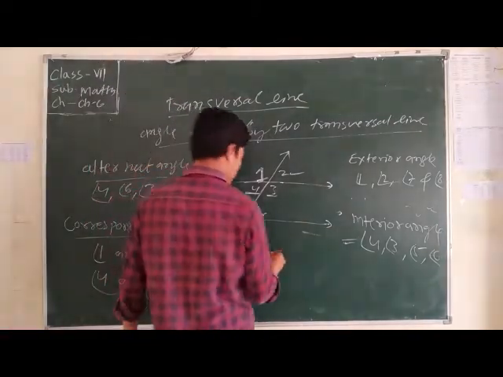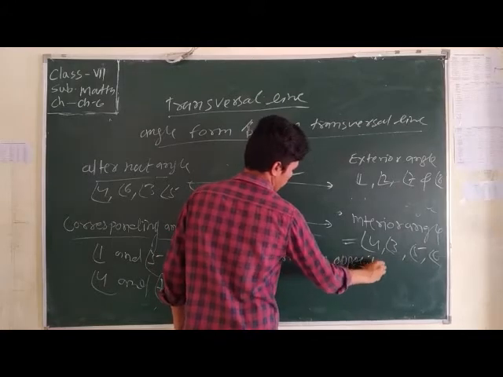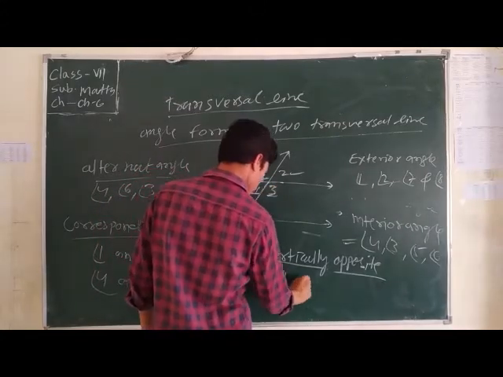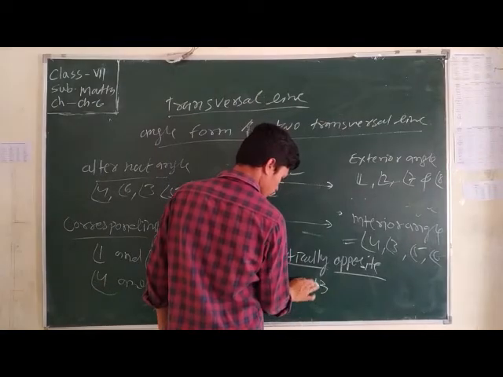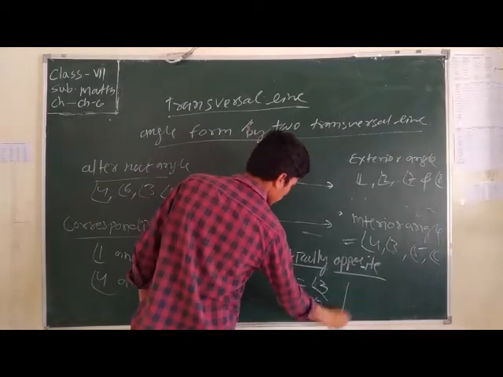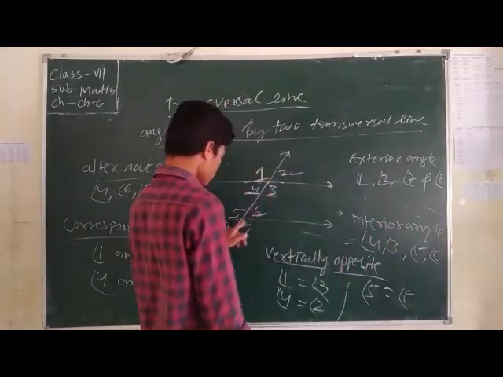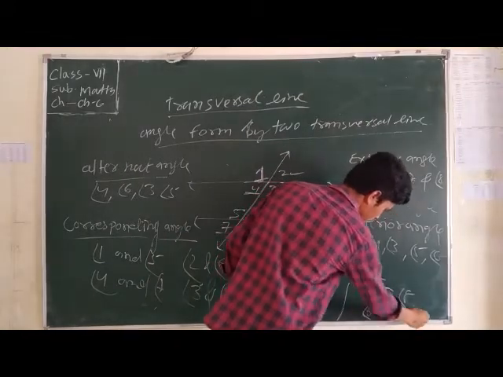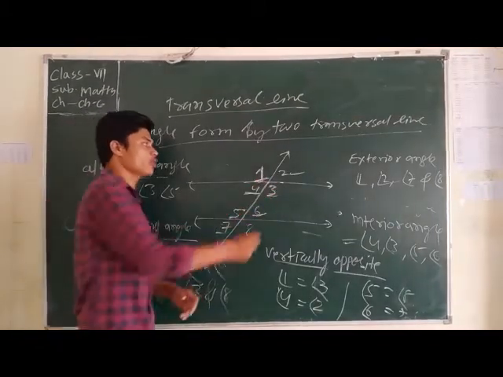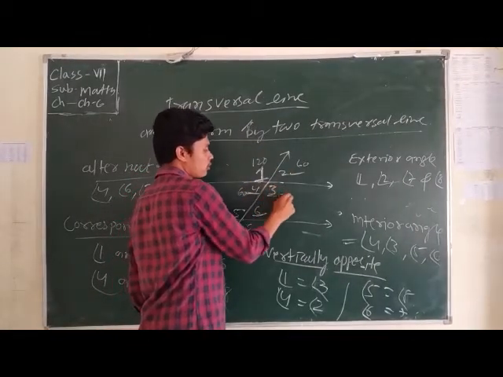Now you know about vertically opposite angles. Vertically opposite means 1 equals 3, 4 equals 2, 5 equals 8, and 6 equals 7. That means vertically opposite angles are always equal. So if the value of 2 is 60, then 4 is also 60. And if 1 is 120, then 3 is also 120.